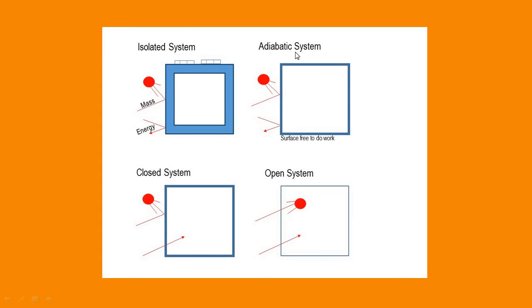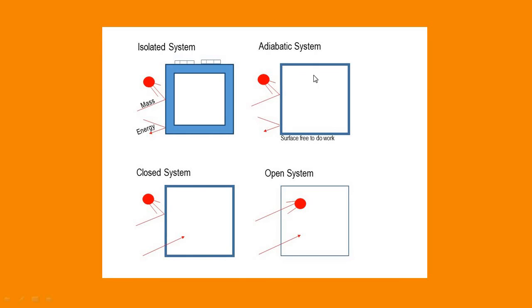If you compare this isolated system and adiabatic system, you can see that there is no possibility of entering of mass and energy. But the difference is that an isolated system is completely or purely isolated. It will not have any interaction with the surroundings. But in an adiabatic system, this system can interact with the surroundings by the performance of work.